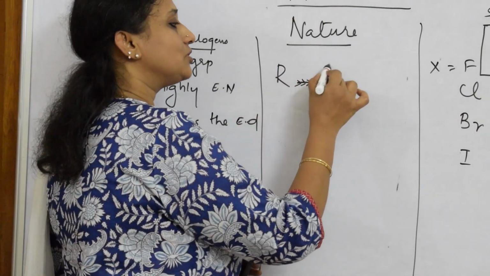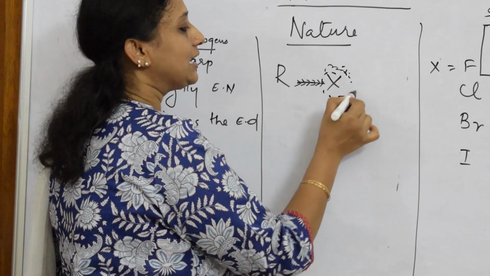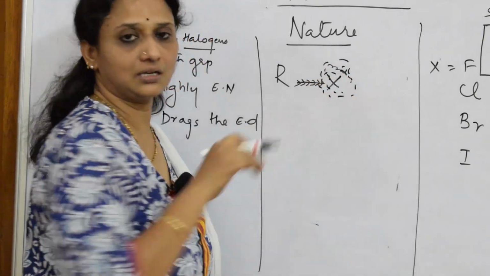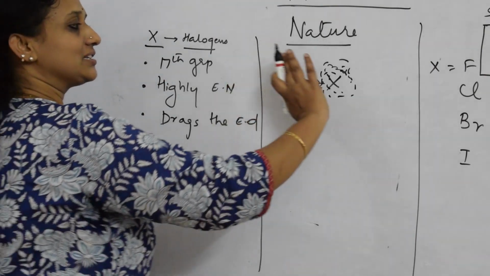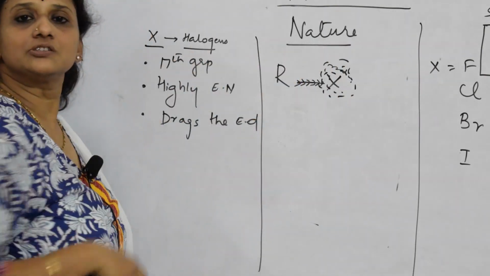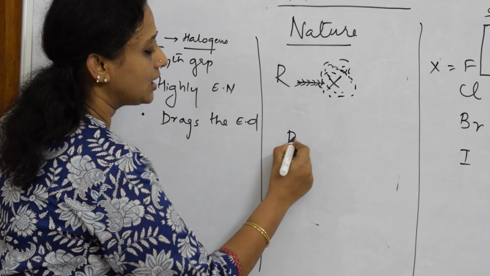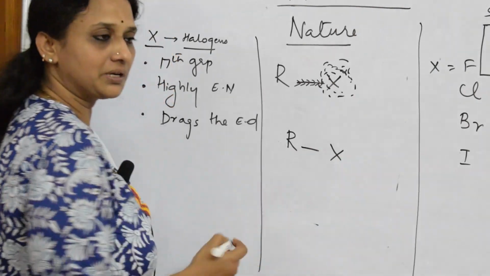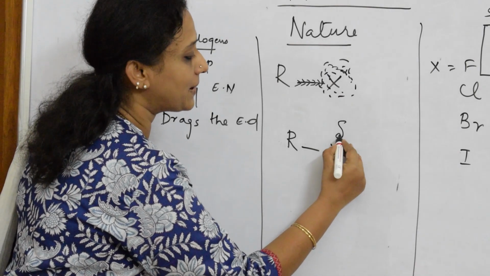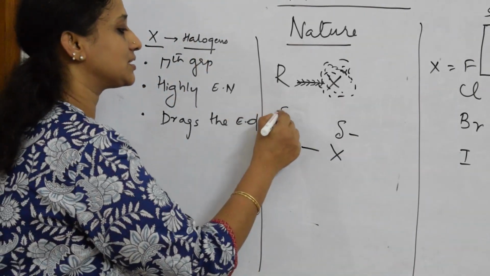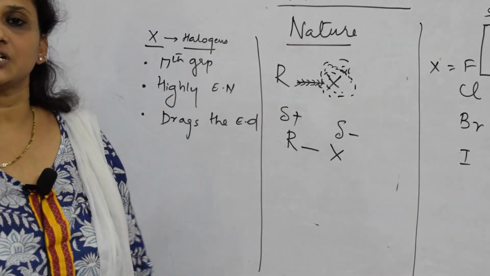There is a sort of electron cloud existing around the halogen. When an electron cloud exists around halogens, this is electron excess and this becomes electron deficient. Thus, in R and X, because of the excess electrons around the halogen, it attains a partial negative charge, and this attains a partial positive charge.